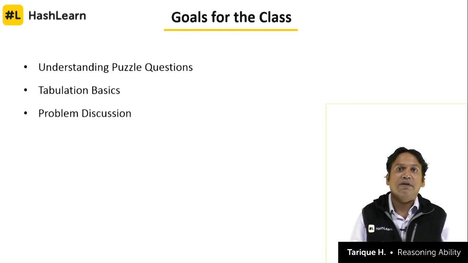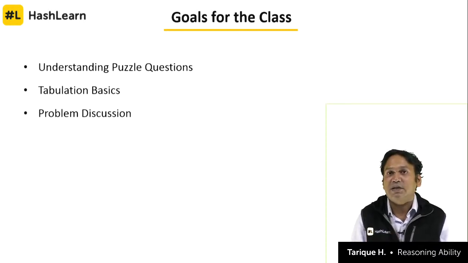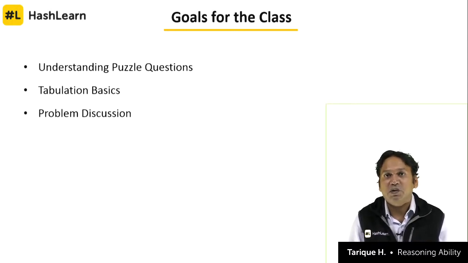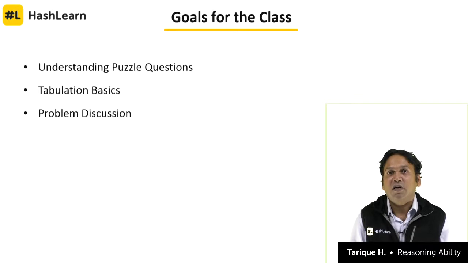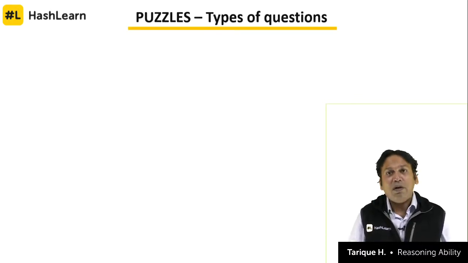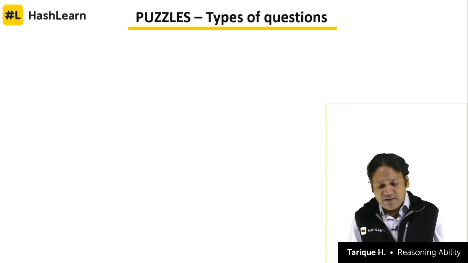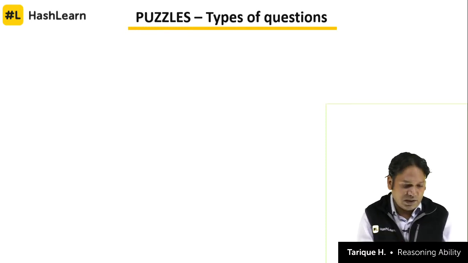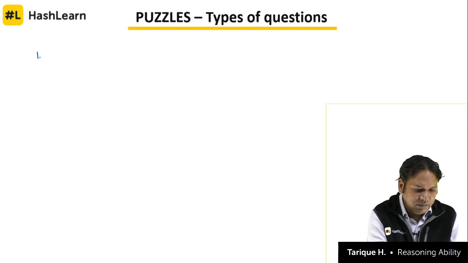Next class we will discuss advanced tabulation, and then we will discuss circular seating arrangement, linear seating arrangement, vertical arrangement, all types of questions. Every type of question that can come in banking exams I will cover for you in these successive videos on puzzles in the reasoning section of the class that you are doing. Now, what types of questions? I say 20 questions come from puzzles. What are the types of questions which come? So mainly we can say puzzle questions are of two types. One is the matching kind of question.